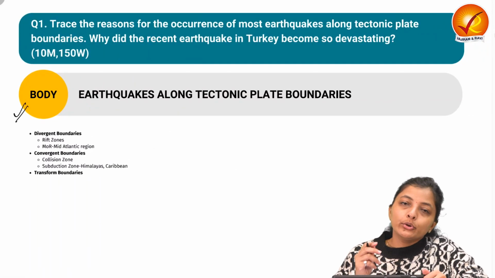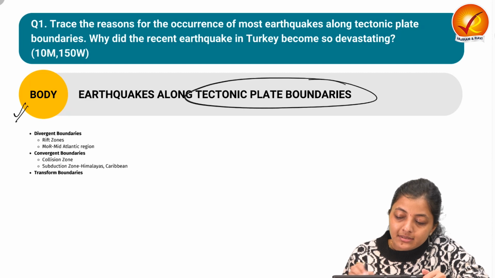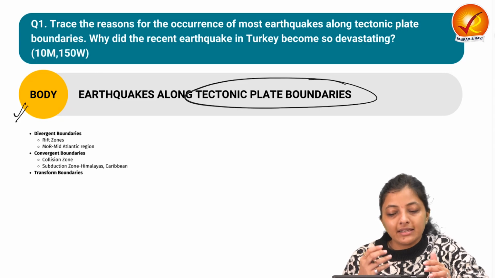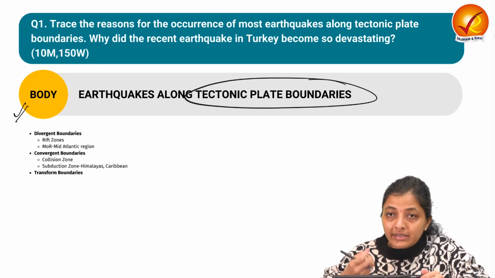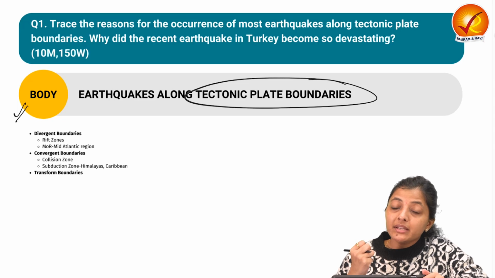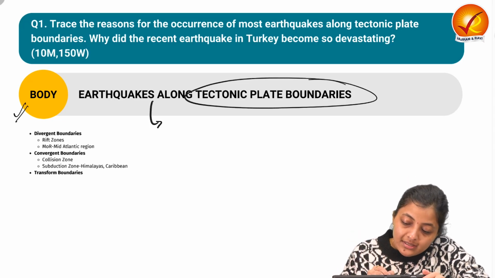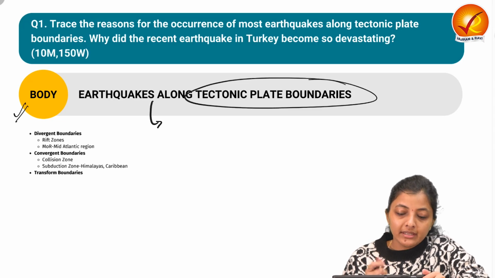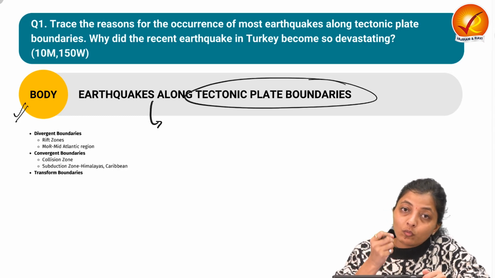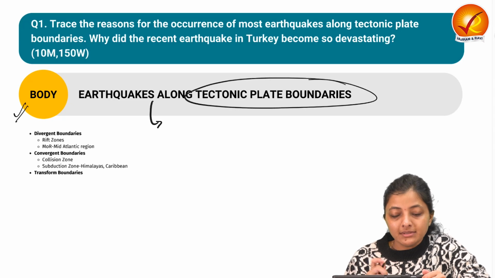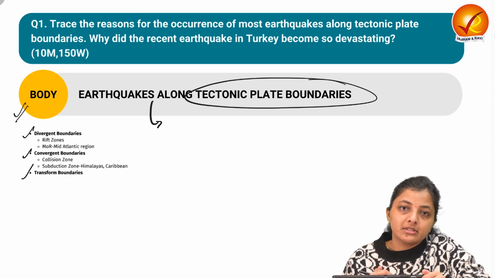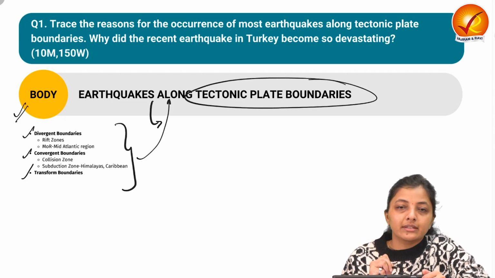Then in the body part, you have to tell why these earthquakes occur along the tectonic plate boundaries. As we have discussed in the introduction itself, earthquakes are the shaking of the earth due to the release of pent up energy. And how did this energy get stored in the earth's interior? Because of the movement of the tectonic plates. And this plate movement happens along three major boundaries: divergent, convergent and transform boundaries, and along these boundaries only these earthquakes occur.